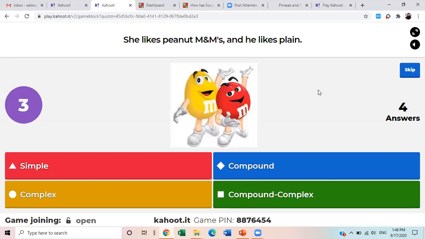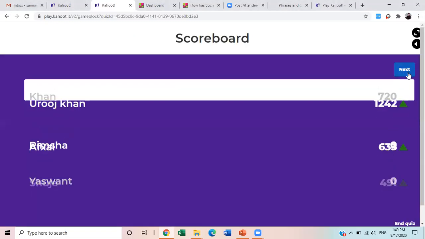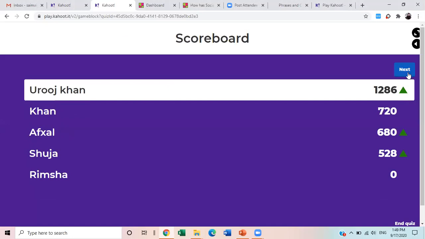Four answers. Okay. Four students have responded. Excellent. Five. Okay, great. Three of you have answered correctly. He likes peanut M&Ms and he likes plain. All right, this is compound. Why is this compound? Because they are two independent clauses and they are joined by "and", which is one of the FANBOYS coordinators. Excellent. Let's see who is at the top. Okay, we have Rouge at the top. Excellent. Next.